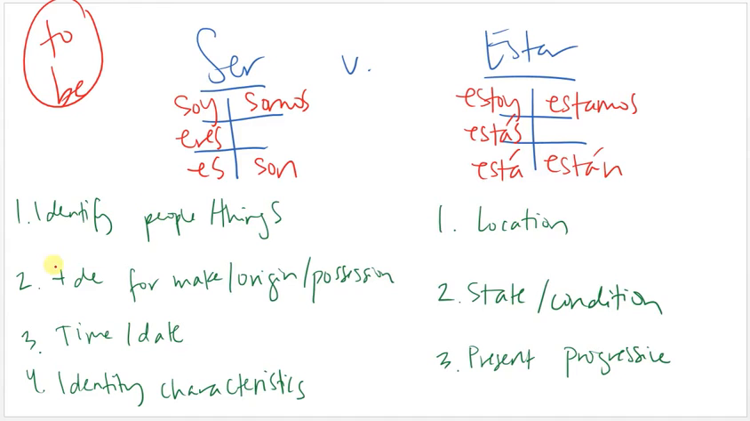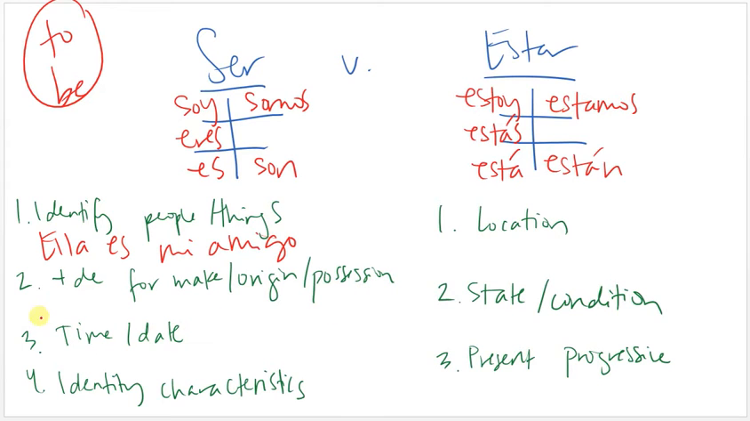Ser we use to identify people or to identify things. Entonces, ella es mi amiga. She is my friend. I'm just identifying somebody. Es mi libro. This is my book. Identifying people or things.